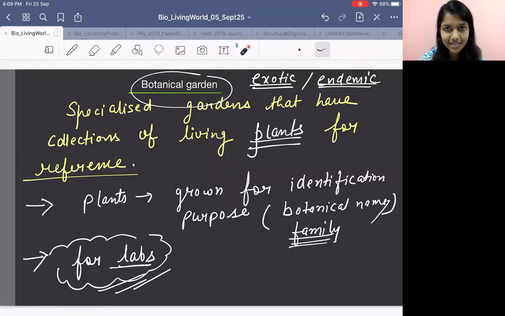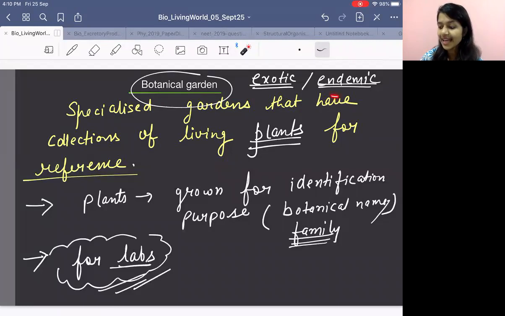You will prefer this, or will you prefer going to one single place and getting everything there? Obviously, we will prefer going to one place and getting all the things which we require there. And that is your botanical garden. That's the address. That's the house where you can go and get all varieties of plants.